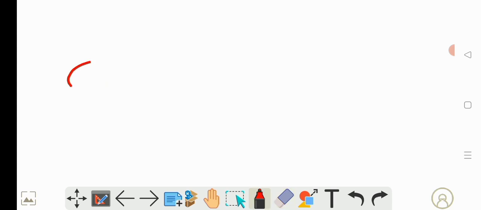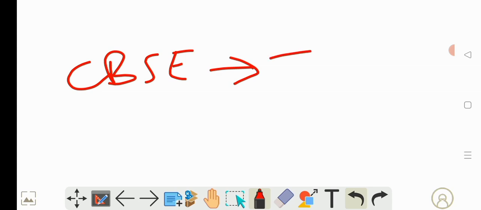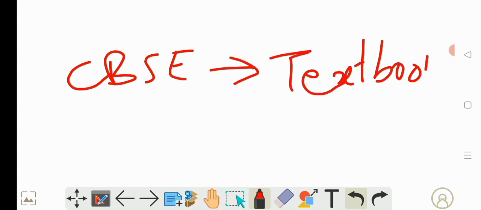CBSE mainly focuses on the CBSE textbook. So everyone should read the textbook first completely. All the questions are only based on textbook topics.